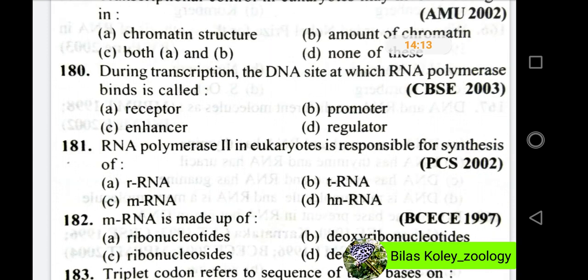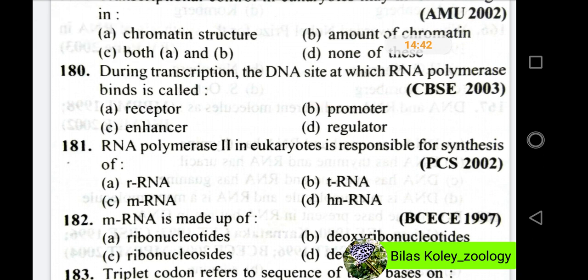Now we will discuss question number 180. During transcription, the DNA site at which RNA polymerase binds is called, and the options are receptor, promoter, enhancer, regulator. In these questions, the right option will be option B, promoter. That region is known as the promoter region.